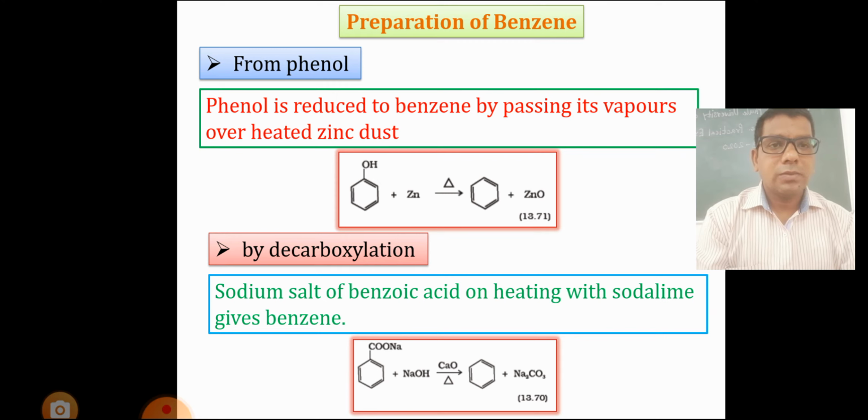Second reaction is by decarboxylation, preparation of benzene. Sodium salt of benzoic acid heated with soda lime gives benzene. Soda lime means NaOH plus CaO. When the sodium salt of benzoic acid is heated with soda lime, it gives benzene. Reaction: benzene ring attached to COONa plus NaOH, heated with CaO, gives benzene.